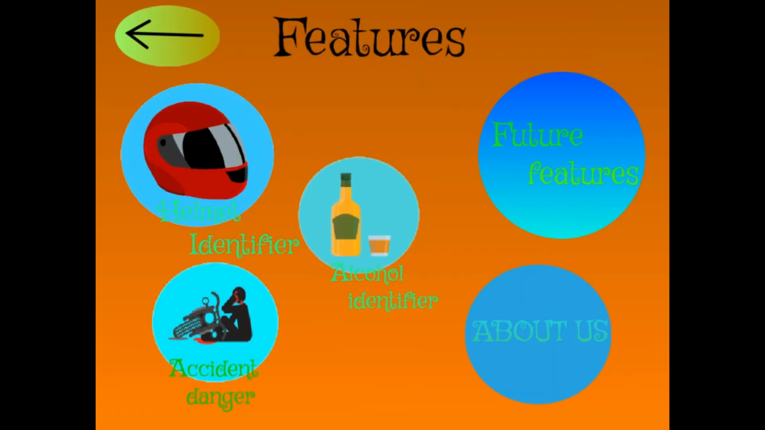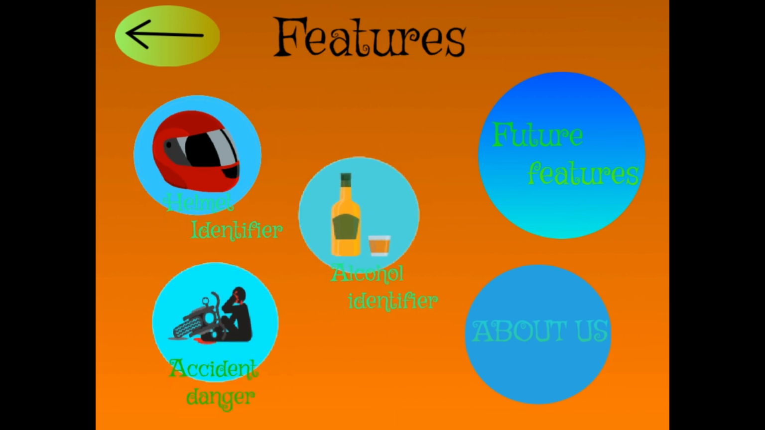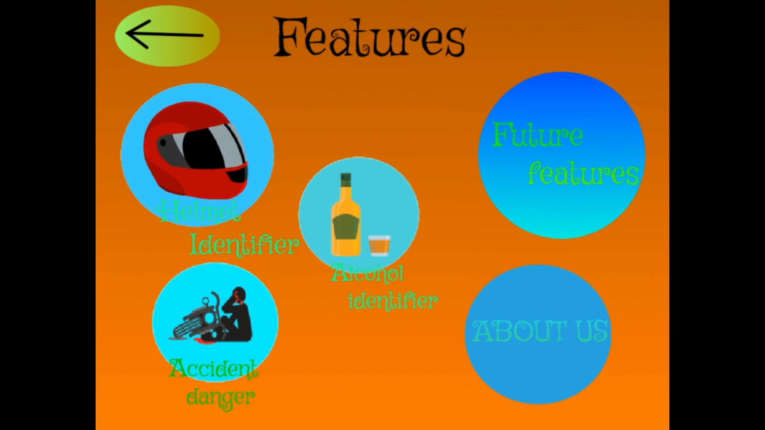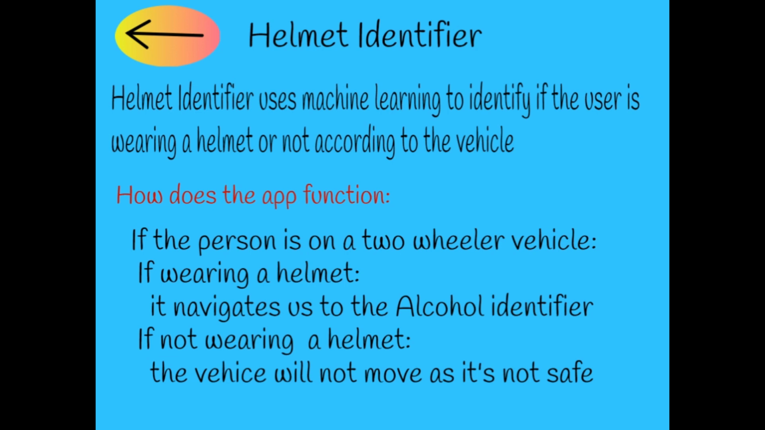The feature screen contains five buttons: helmet identifier, alcohol identifier, accident danger, future features, and about us. So let's start with the helmet identifier. The helmet identifier uses machine learning to identify if the user is wearing a helmet or not, according to the vehicle chosen by the user. How does this app function?